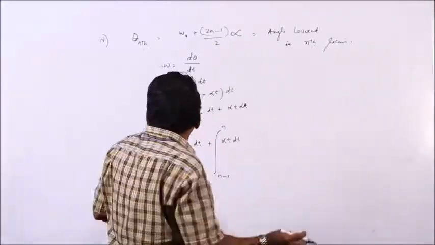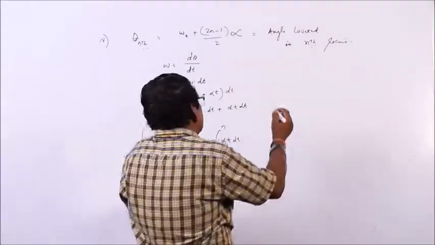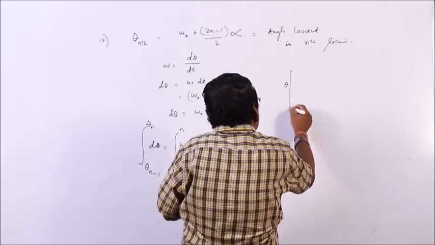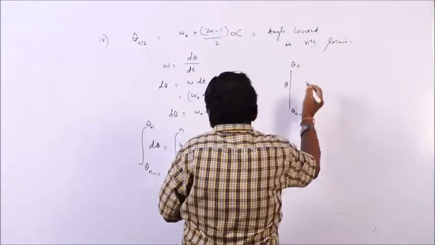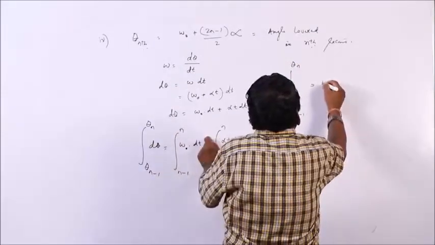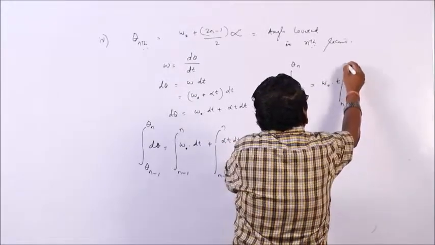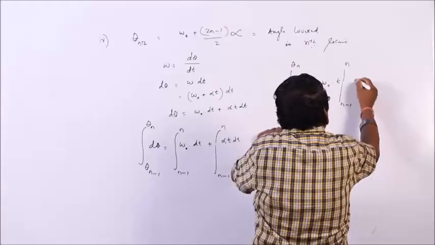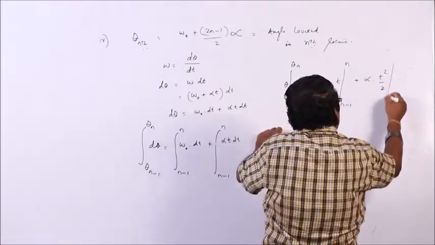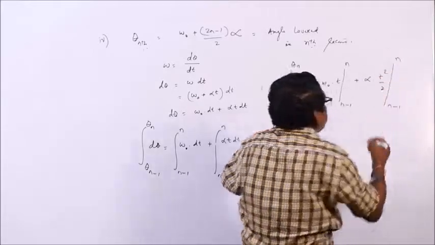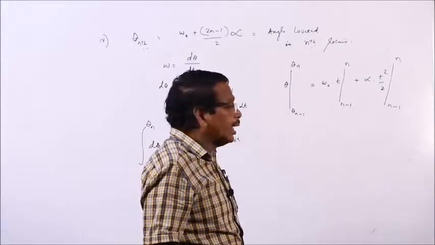So, this becomes d theta. On the left hand side, integration with limits theta n minus 1 to theta n. Coming to the right hand side, omega 0 is a constant, dt integrated from n minus 1 to n, plus alpha times the integration of t dt, which is t square by 2, from n minus 1 to n. If you solve it, you will find the angle covered in n second.